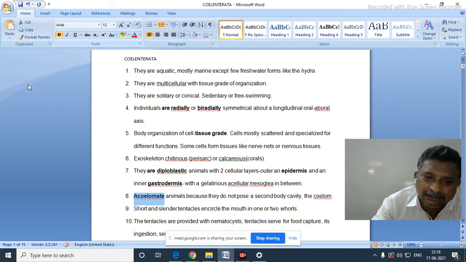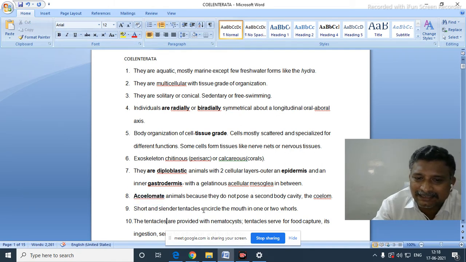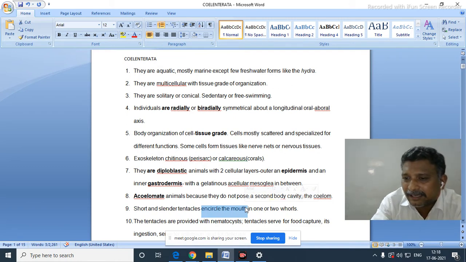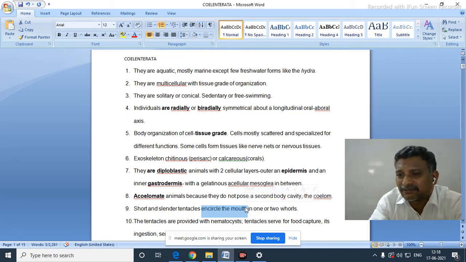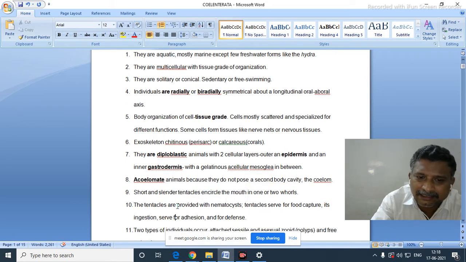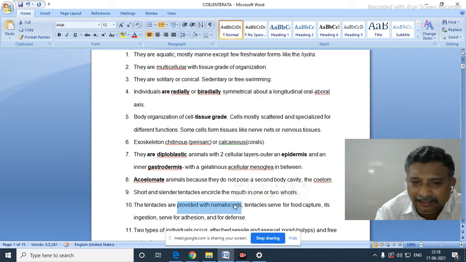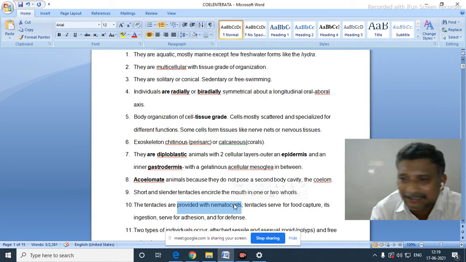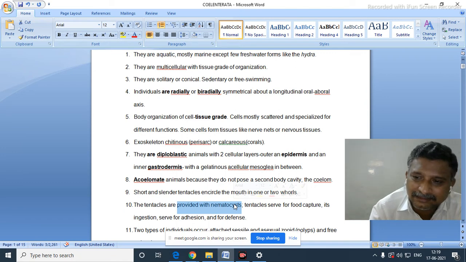Now, short, slender tentacles encircle the mouth. When you see the hydra, nearly 6 to 8 tentacles will be there, either in one row or two rows. Tentacles are provided with very important nematocysts, or cnidocytes. Cnidocytes are called stinging cells.